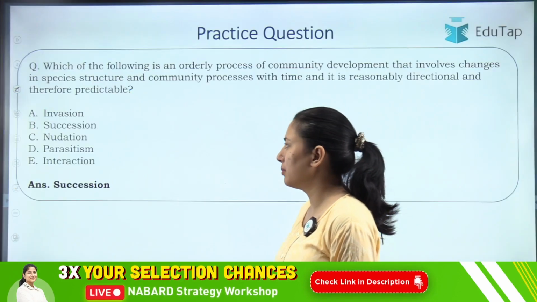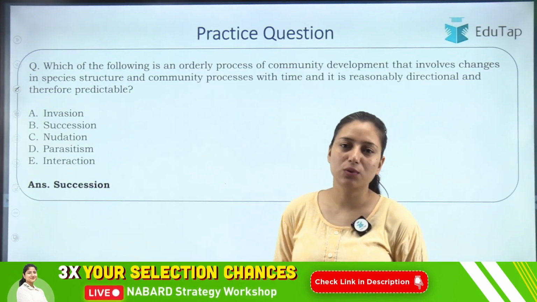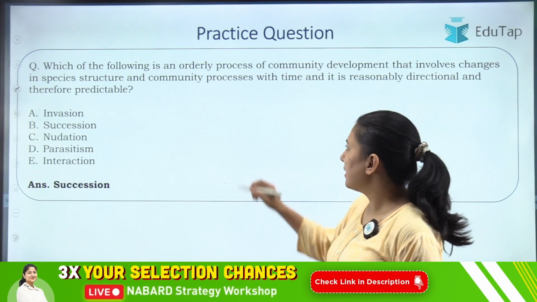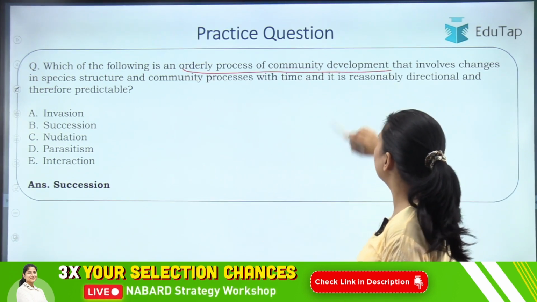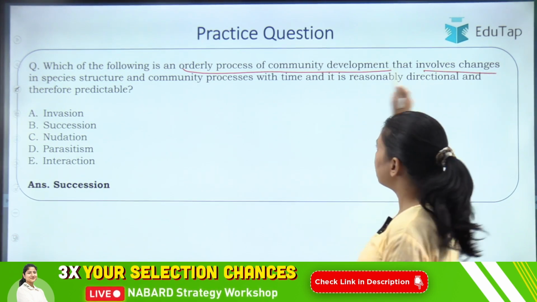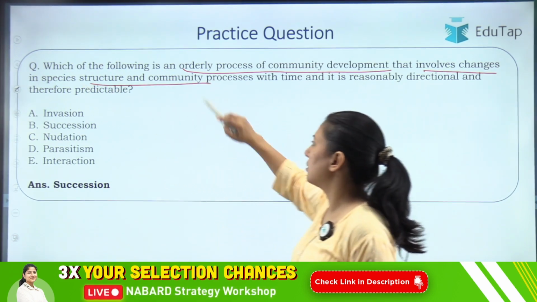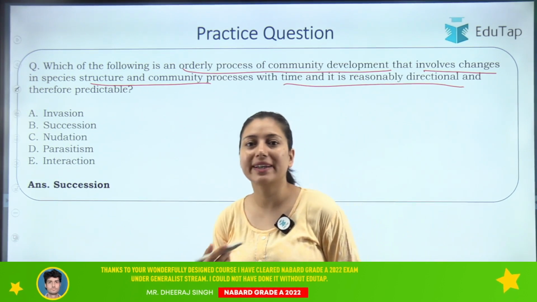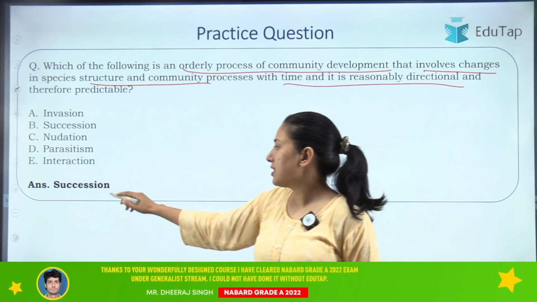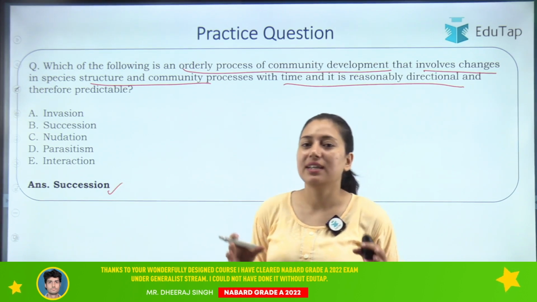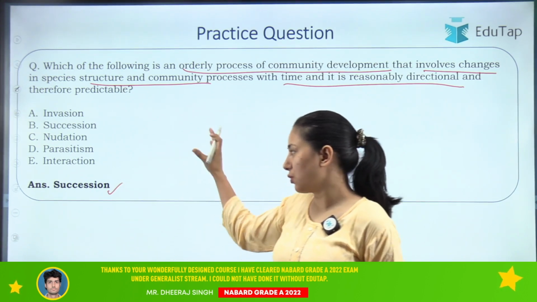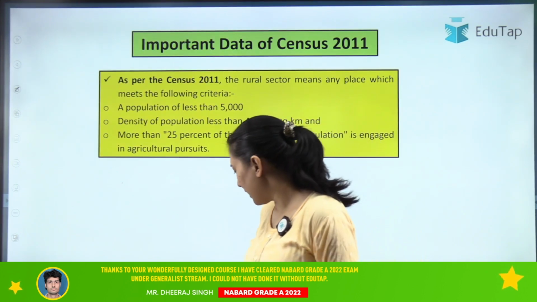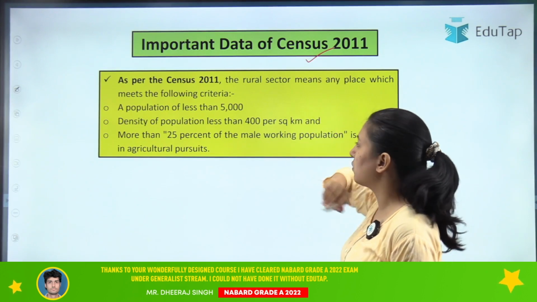So now let's start, but before that I have to answer the question that I gave you in the previous video, which was: which of the following is an orderly process of community development that involves changes in species structures and community process with time and is reasonably directional and therefore predictable? The right answer for this question is succession. We have discussed this. Clear? Now let's move on to today's topic, that is important data of census 2011.